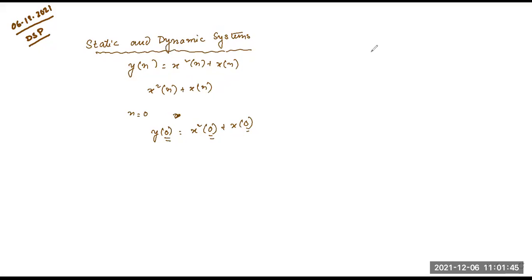Whereas if I take this signal, y of n equals x of n multiplied by x of minus n. Not plus, it is multiplied. So when I write y of 0, at that time it is x of 0 and x of minus 1. You can see that.